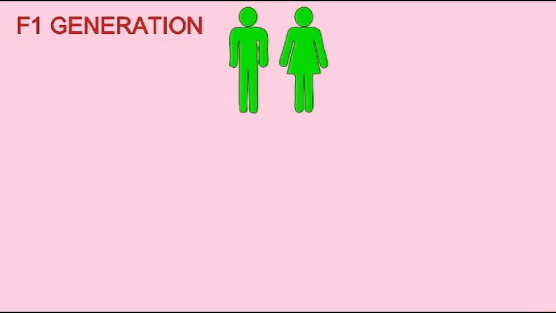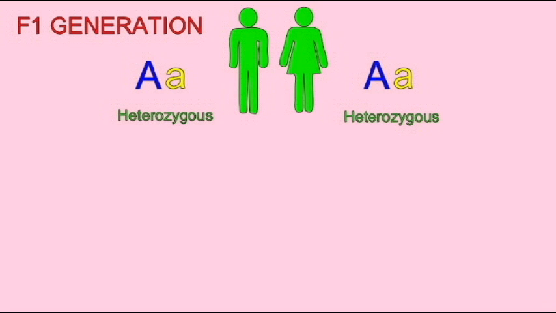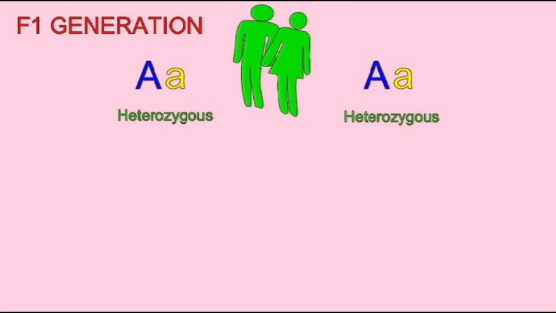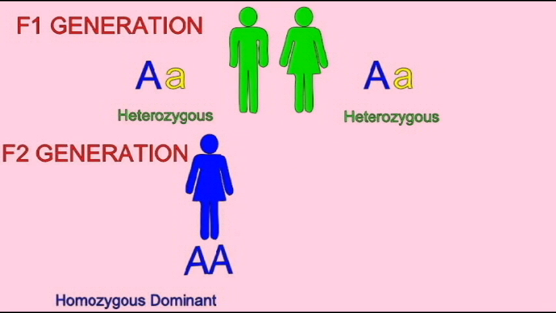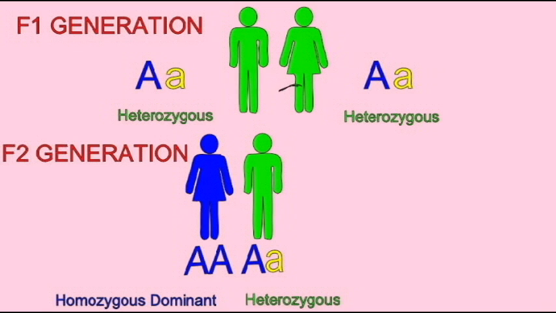In the case where one allele is dominant, one allele is recessive, and a homozygous dominant individual is crossed with a homozygous recessive individual, the F1 children are heterozygous and show the dominant phenotype. And when two heterozygotes with the dominant phenotype are crossed to make the F2 generation, there is a 3:1 ratio in the phenotype, 3/4 dominant, 1/4 recessive, and there is a 1:2:1 ratio in the genotypes of the F2. 1/4 is homozygous dominant, half are heterozygous, 1/4 is homozygous recessive.